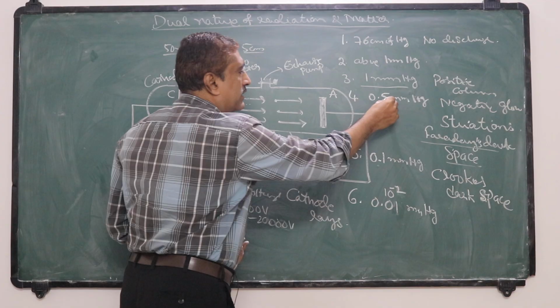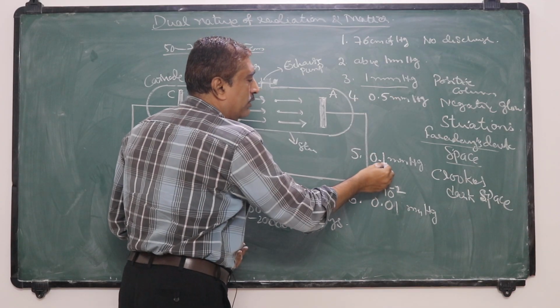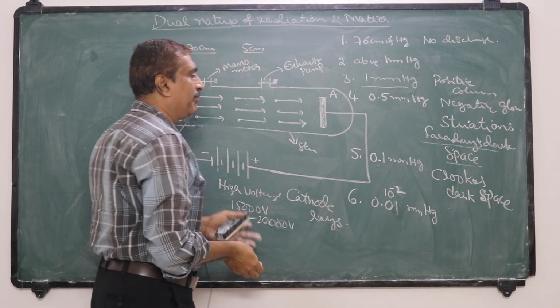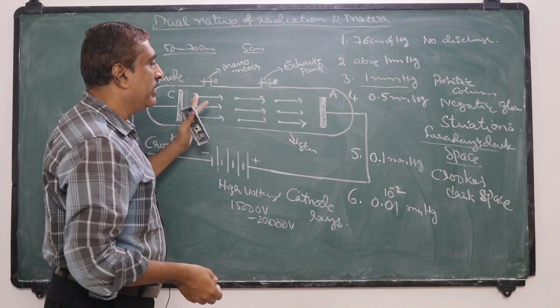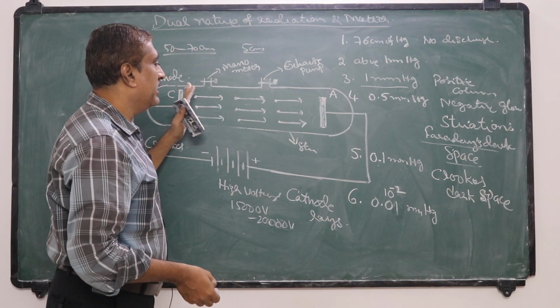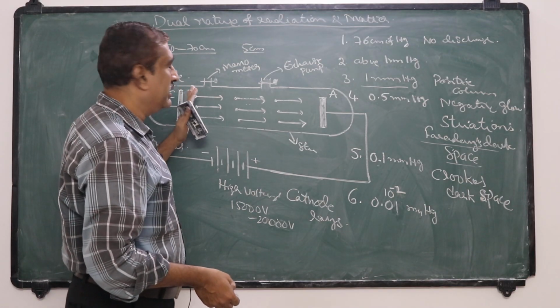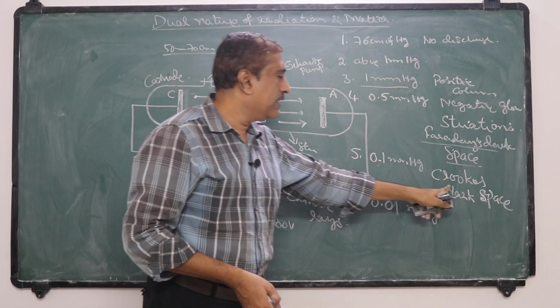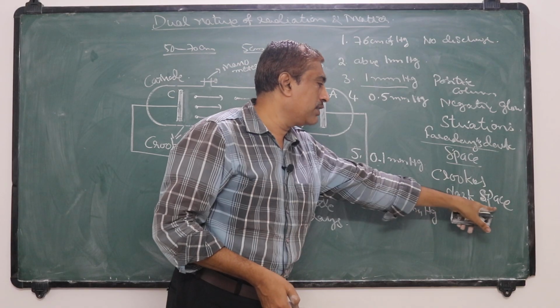When the pressure is reduced from 0.5 to 0.1 mm of mercury, the negative glow and striations move towards the anode, and a dark region near the cathode is observed, called Crookes dark space.